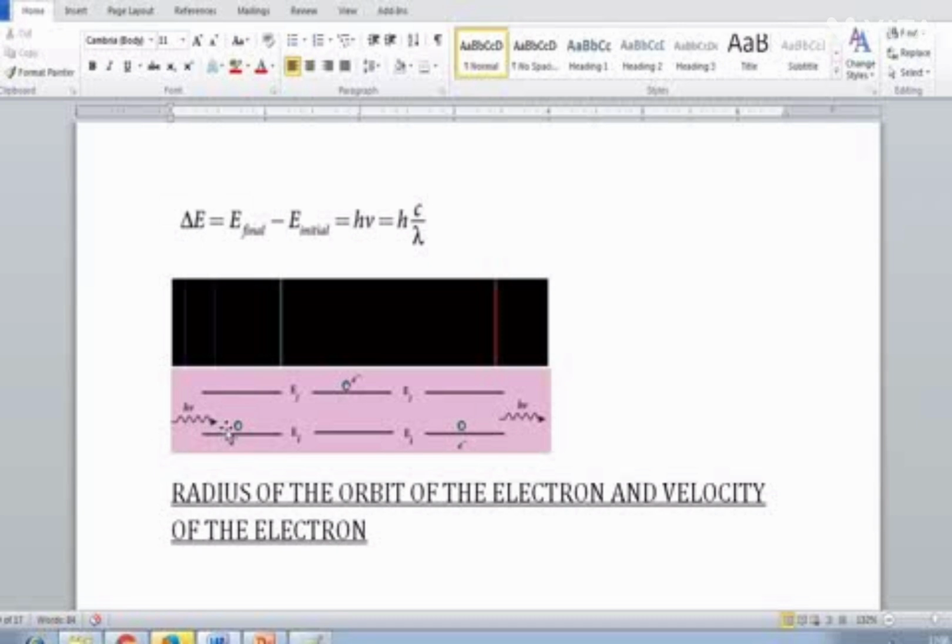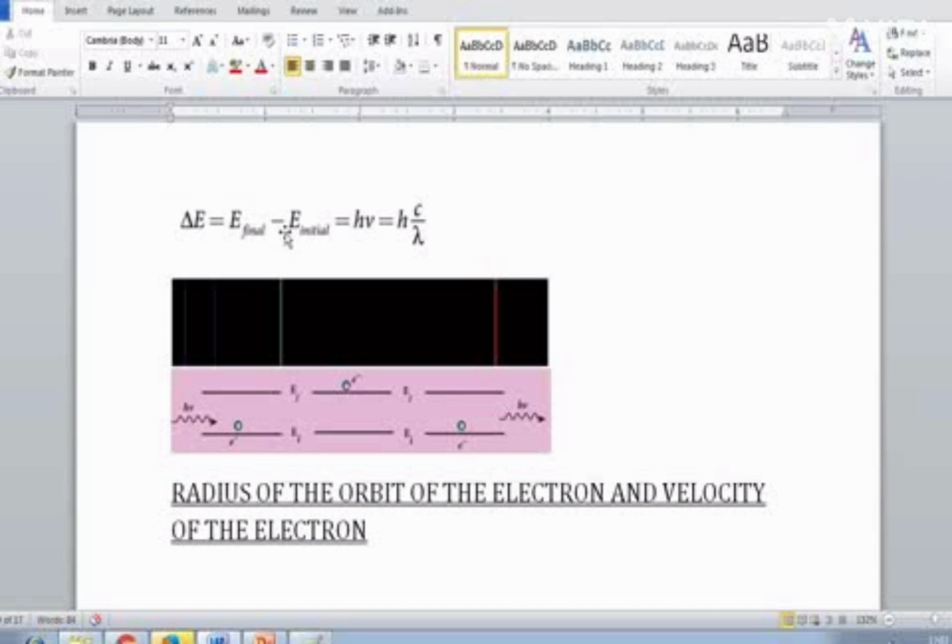When energy is given to that electron, that is h mu, the external energy, the electron absorbs that energy and jumps from the ground state to the excited state. After emitting the radiation h mu, that energy is radiated, and the electron comes back to the ground state.